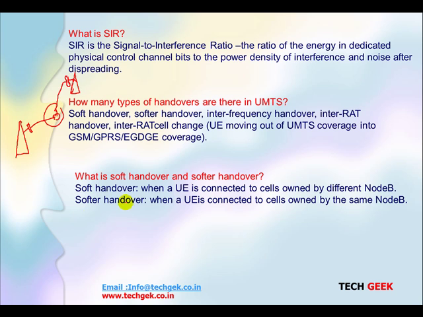If I talk about the softer handover, it is whenever the handover happens within the same base station but between different sectors. That is an intra-BTS handover: the same BTS has two cells where the handover process happens. This type of handover we call a softer handover, when the UE is connected to cells owned by the same node.